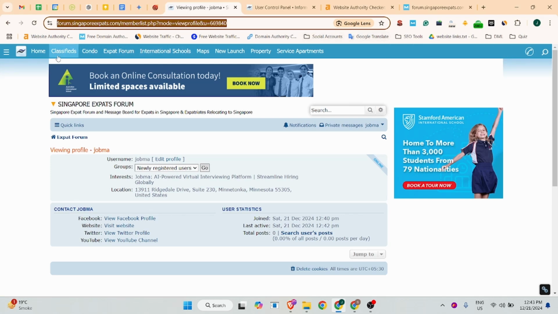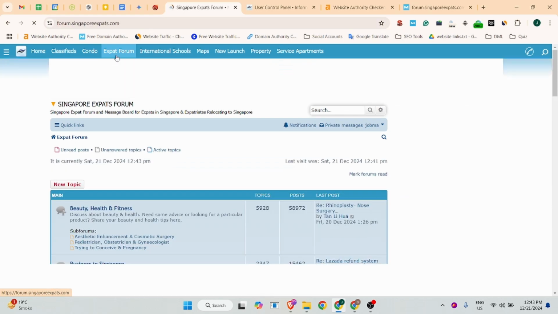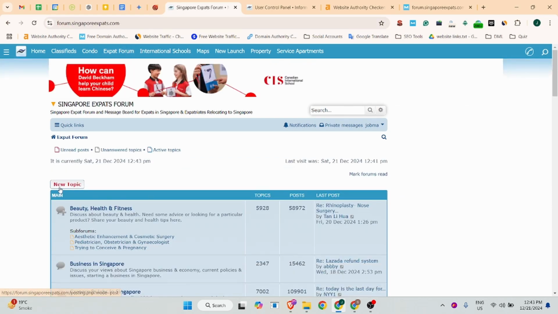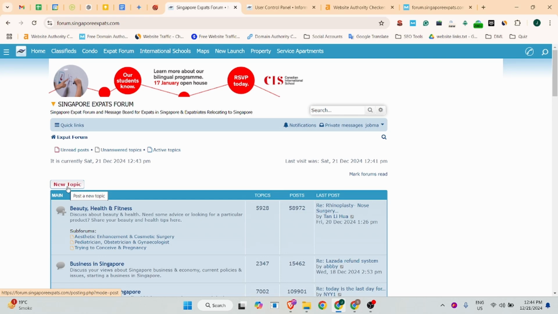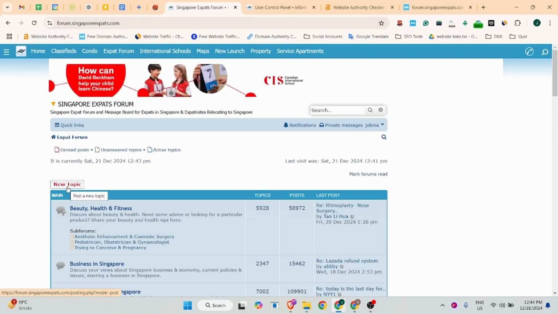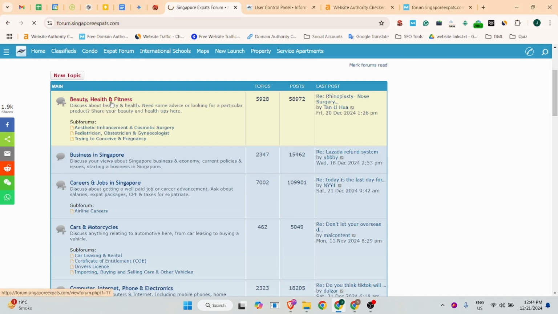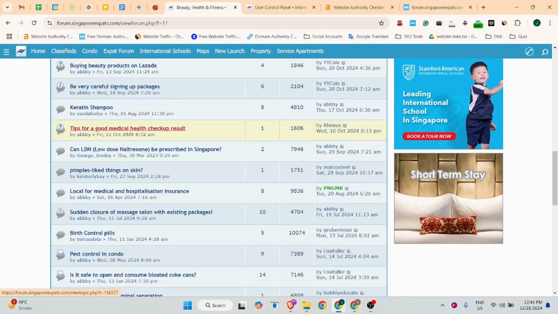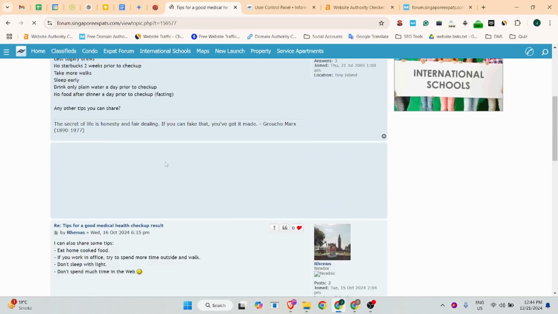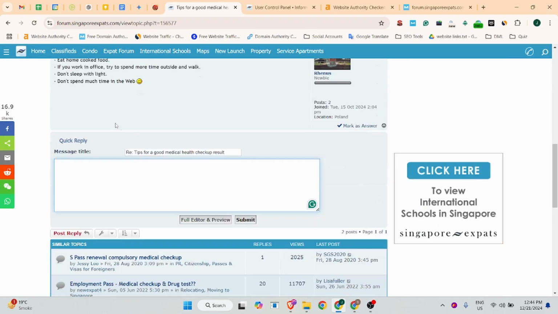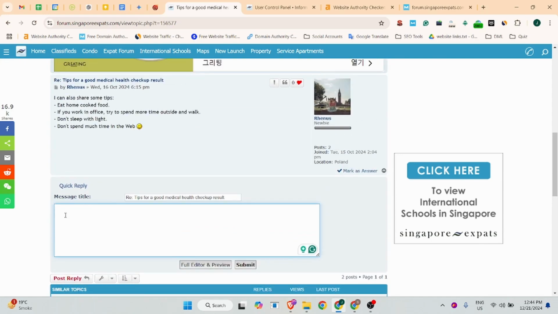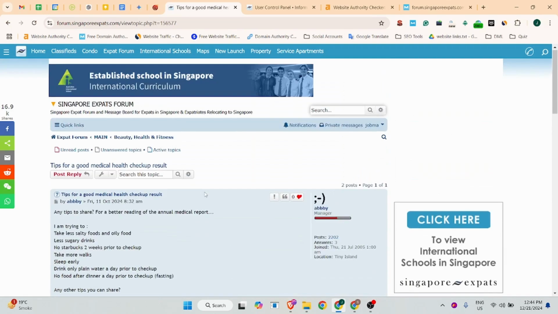You can see at the top of the menu section, there is an expert forum section. You can click on this, and you will see there is a new topic. If you want to post a new thread, from there you can post your new thread. And if you want to reply on any thread, you can simply click on any thread. There, that was a category, and you will see this is your reply thread section. There you will put your message and your message title, then you can easily submit your reply.